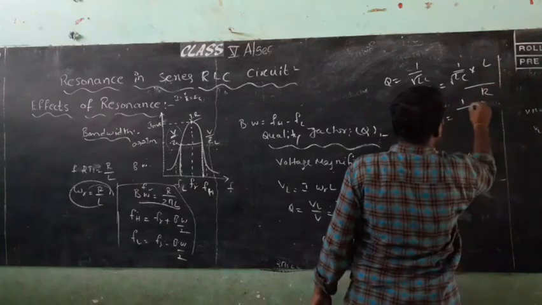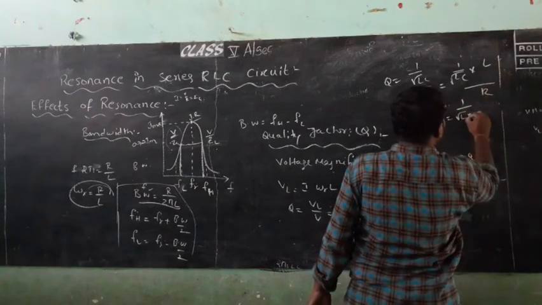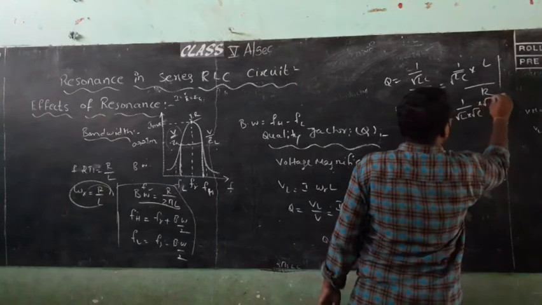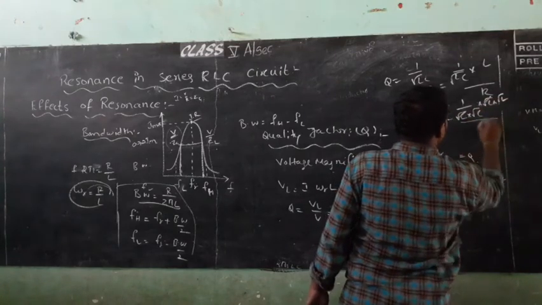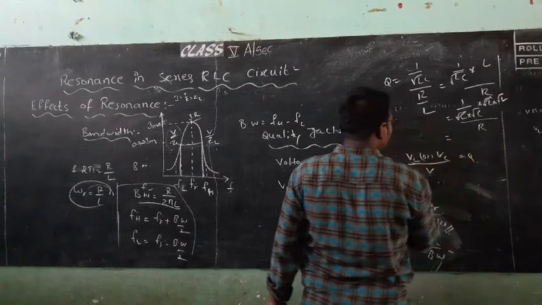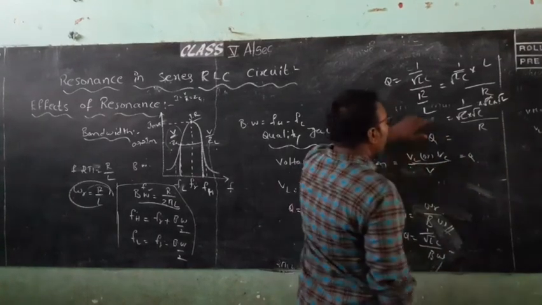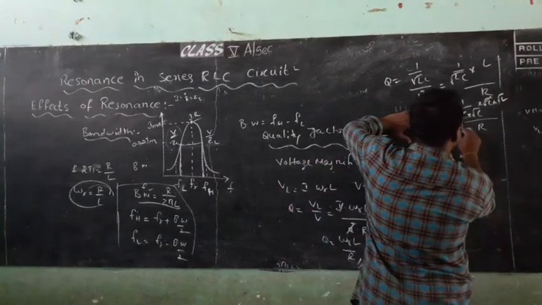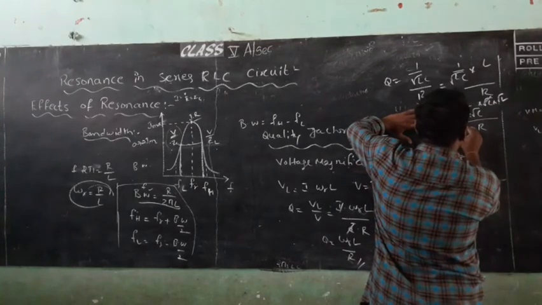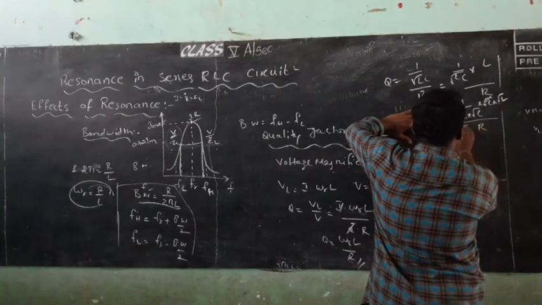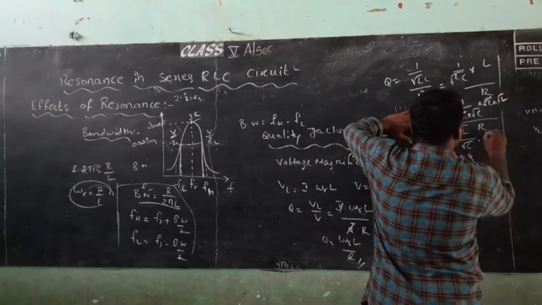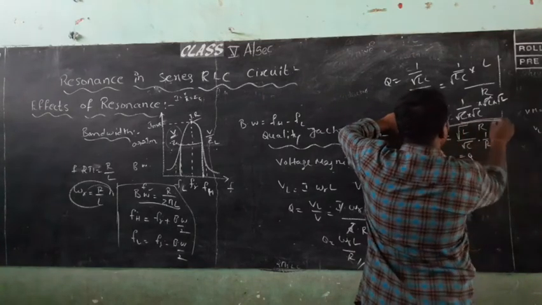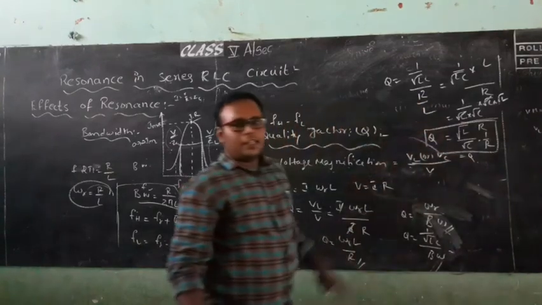So how can we write this? Root L into root C into root L into root L. So L will get cancelled by R. So finally we got that Q is equals to square root of L by square root of C into 1 by R. So this is the quality factor.